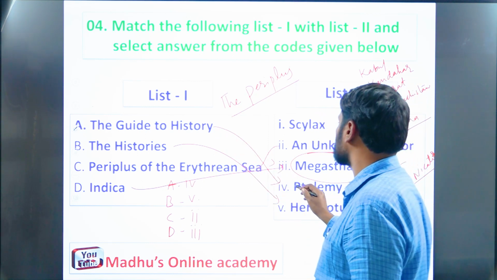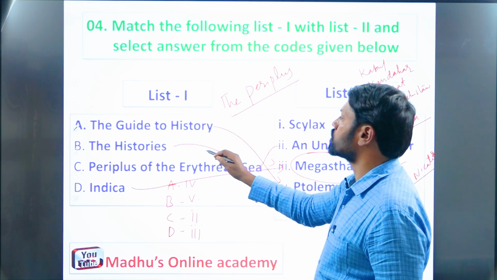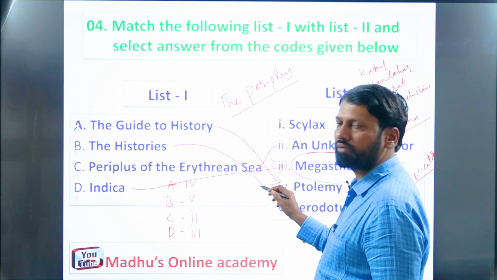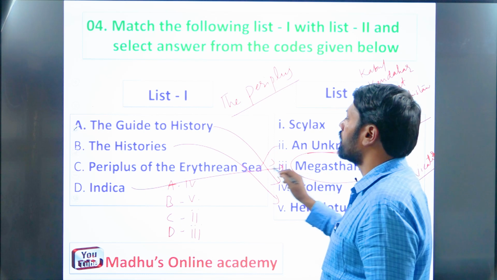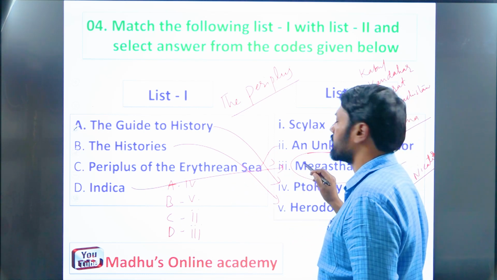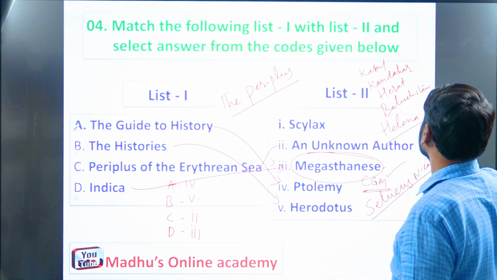Next, what is the answer? Guide to Geography, as I told you, is by Ptolemy. History was written by Herodotus, the father of history. Periplus of the Erythraean Sea was authored by an unknown author. And Indica was authored by Megasthenes, right?